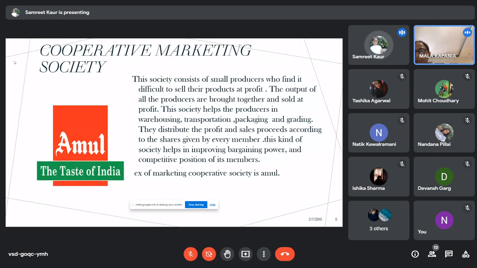This society helps the producers and warehouses. The society helps in improving bargaining power and competitive position, which means the market value. The example of cooperative marketing society is Amul.